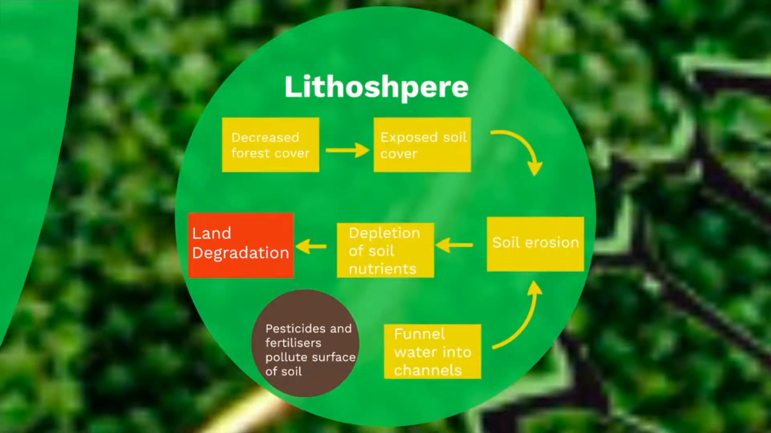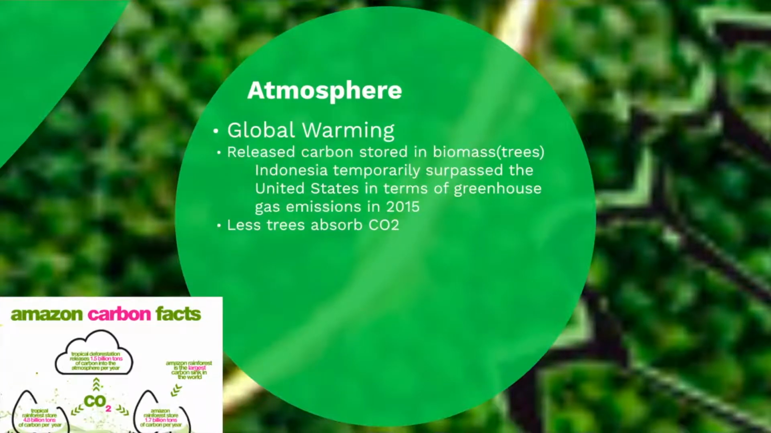About the impact on the lithosphere, there will be soil erosion. For instance, Brazil loses 55 million tons of topsoil every year. Severe soil erosion will lead to land degradation and desertification.